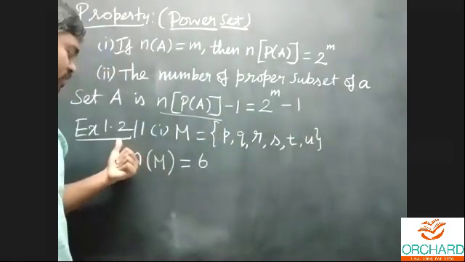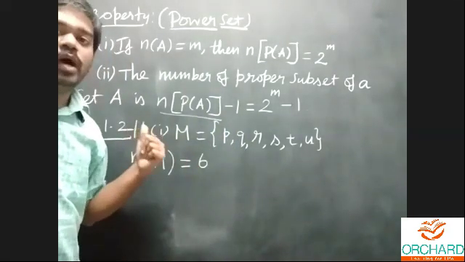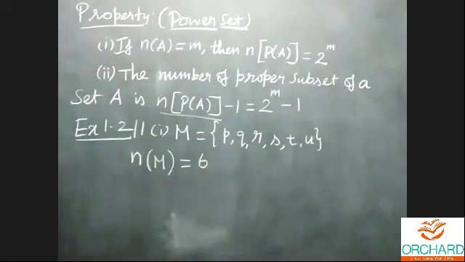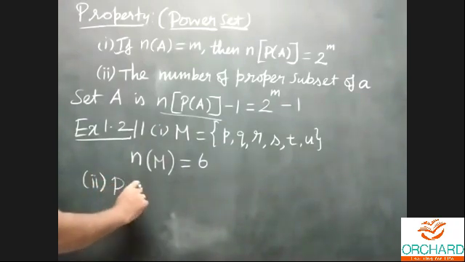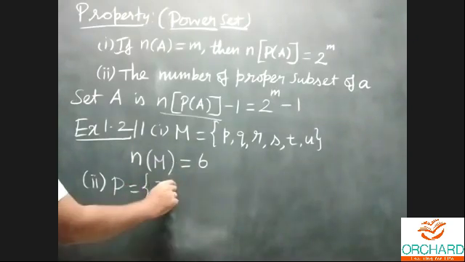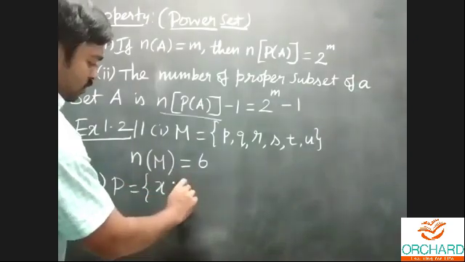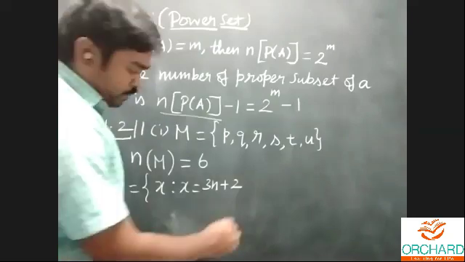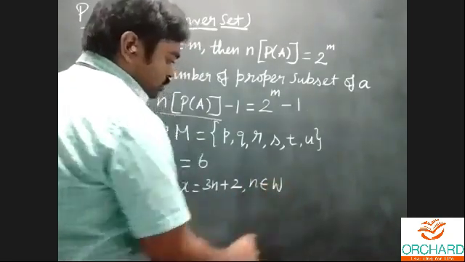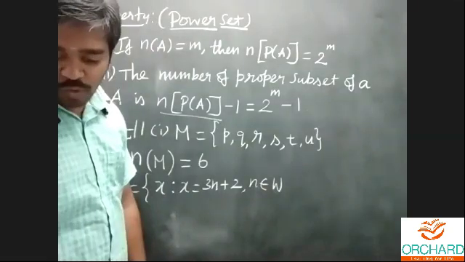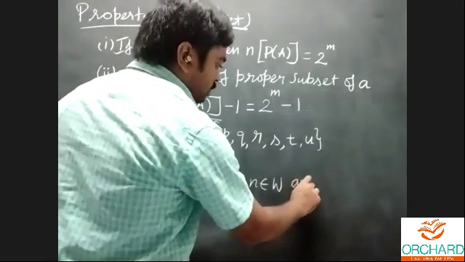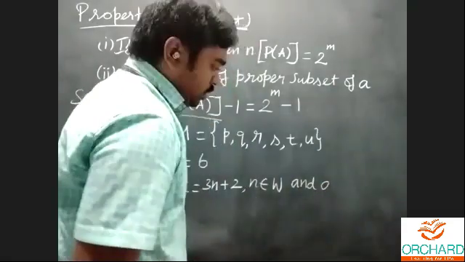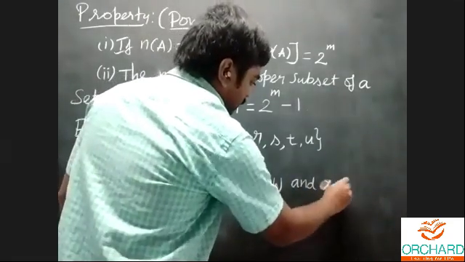Next, I'll move on to exercise number 1.2, first sum. Identify the cardinal number of the following sets. For the first one, n of M is equal to 6. Second subdivision: the name of the set is P. P is the set of x such that x is equal to 3n plus 2, n belongs to W. W means whole number. And x is less than 50.